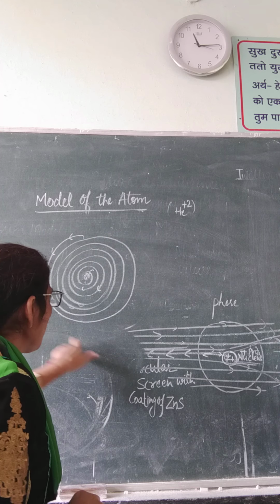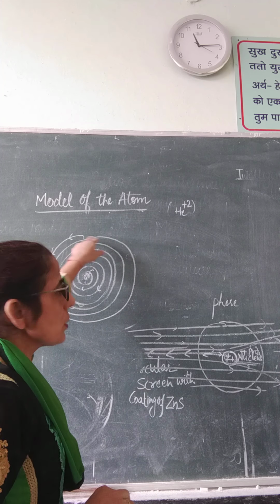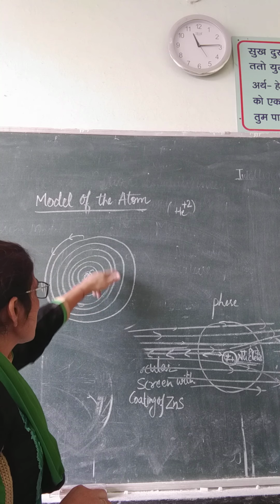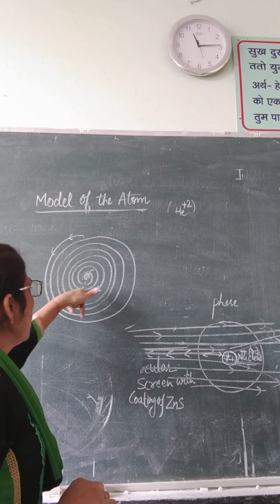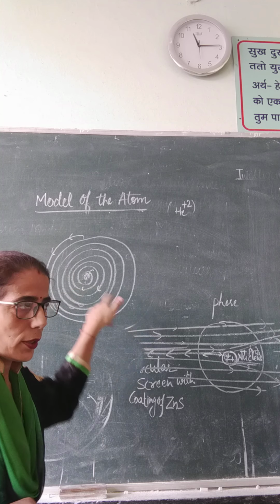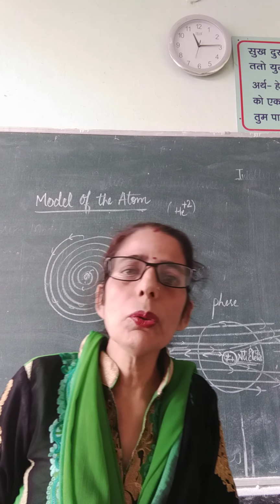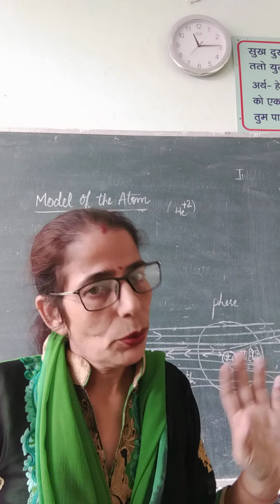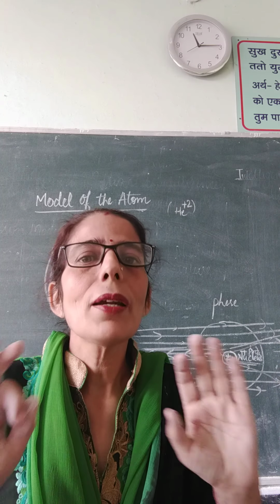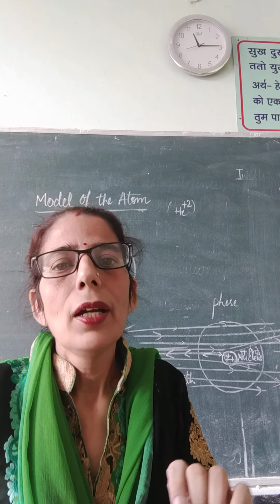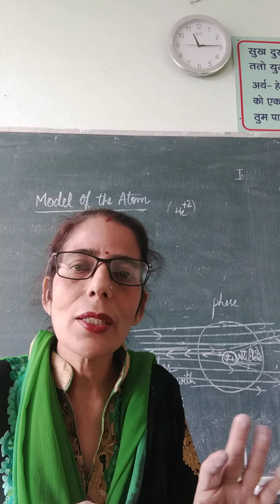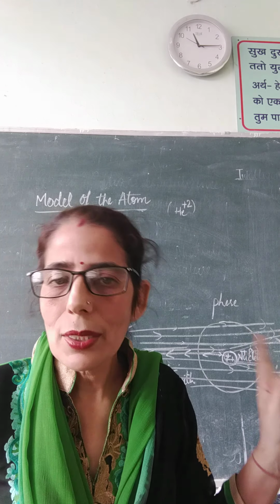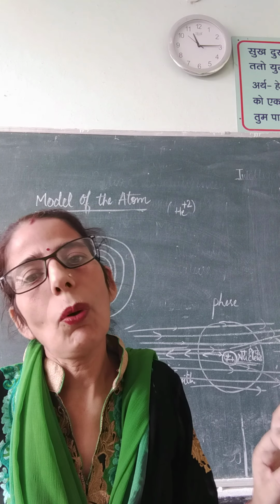So if any charged particle is in motion, it must go on losing energy. Finally its path should go on decreasing, and the electron should fall into the nucleus. If the electron falls into the nucleus, it means the atom should collapse, the atom should be destroyed. But all the things around us are matter. They have electrons and protons inside them, and they do not get destroyed at all. It means they are quite stable. It means there was something wrong in this model.